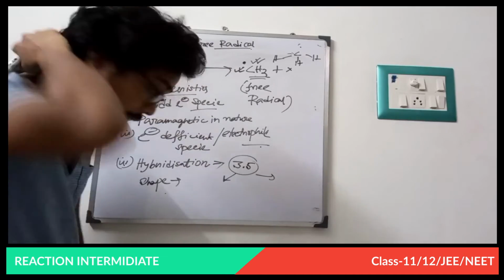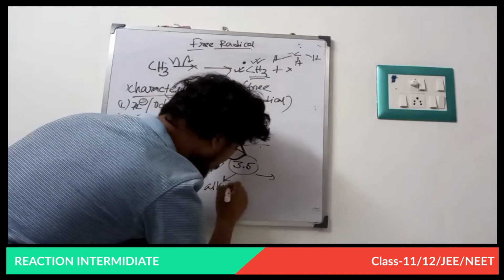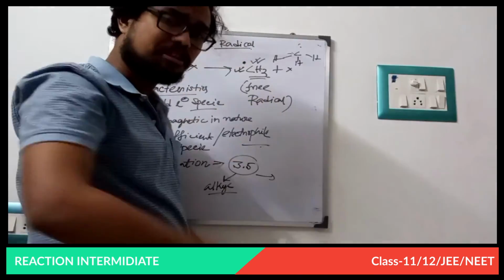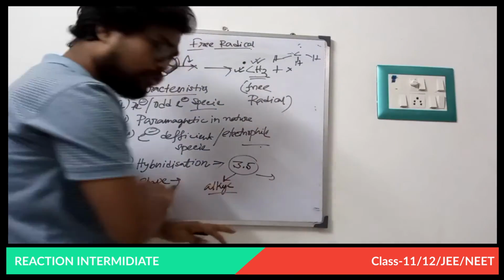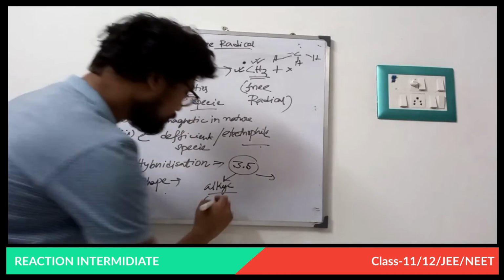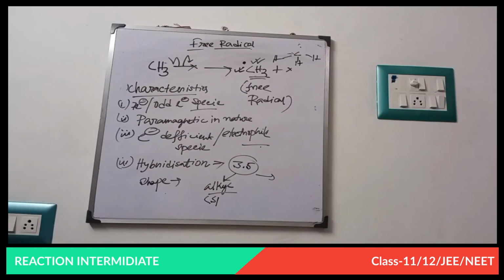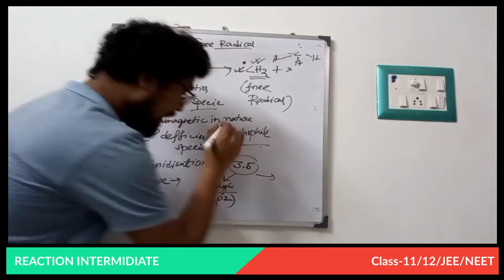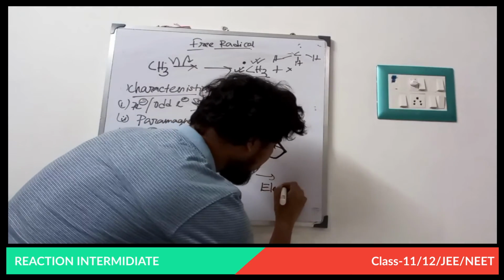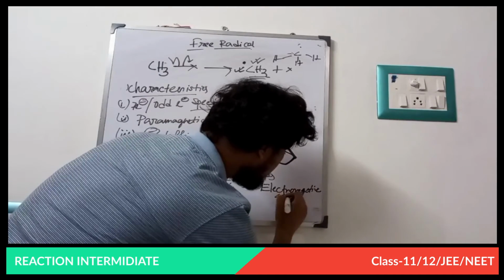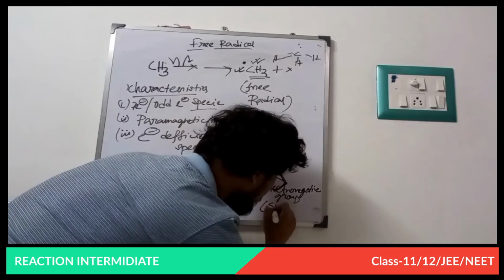If a free radical has an alkyl group, that means an R group, CH3, CH2, allylic, vinyl group, any alkyl group, then it is sp2 hybridized. And if the free radical has any electronegative group, then it is sp3 hybridized.